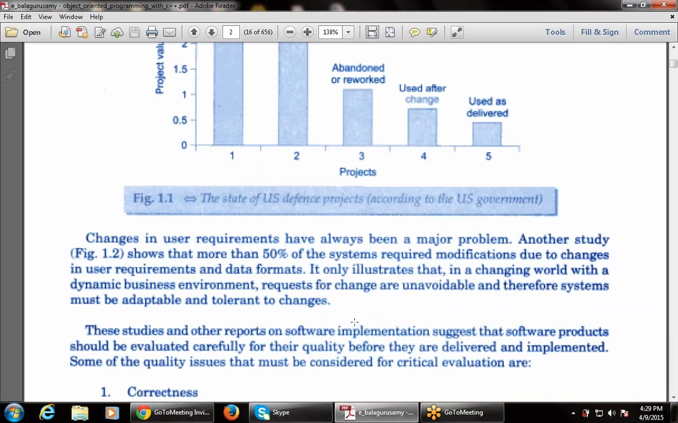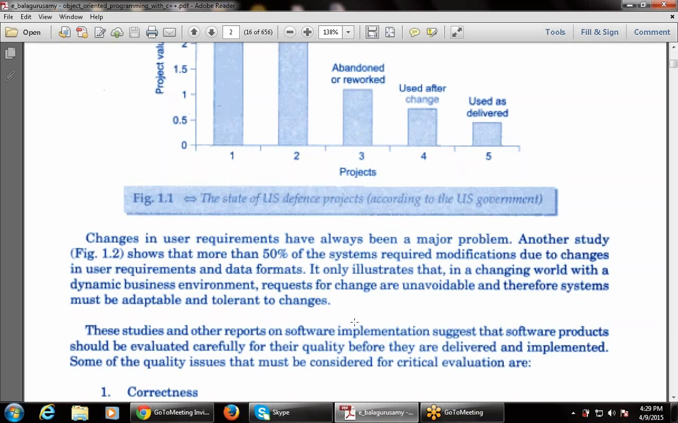These studies and other reports on software implementation suggest that software products should be evaluated carefully for their quality before they are delivered and implemented. That is, how to use software products so that their quality will be maintained before they are delivered and implemented.